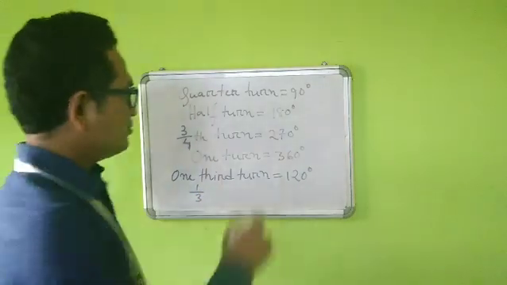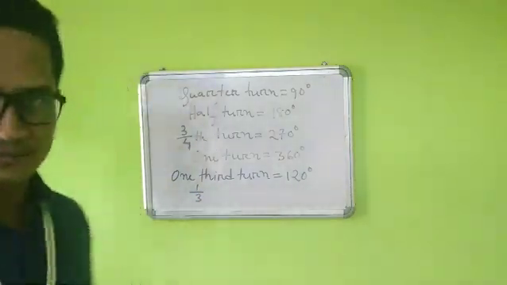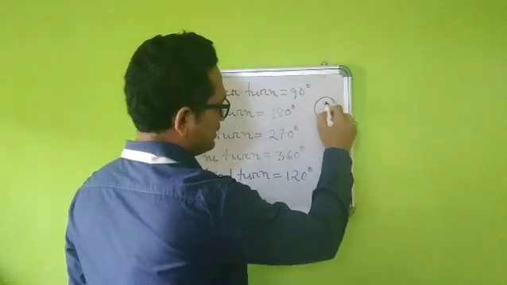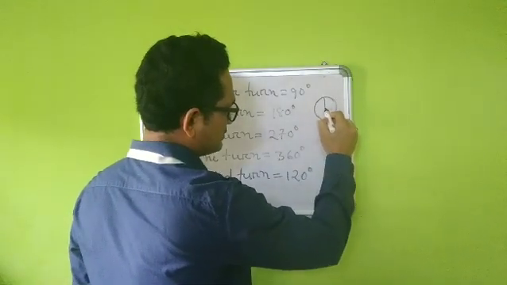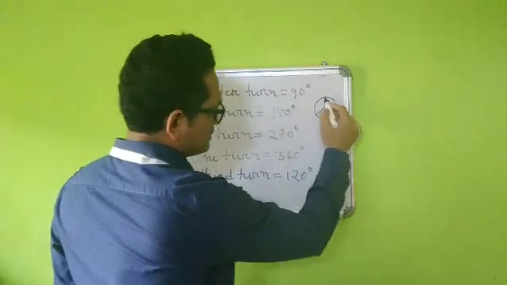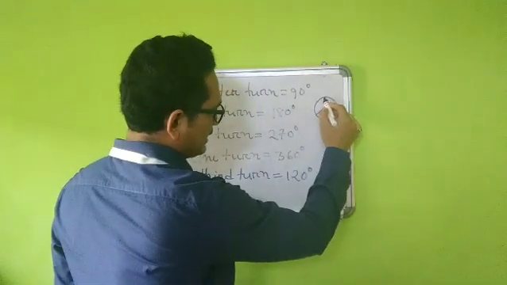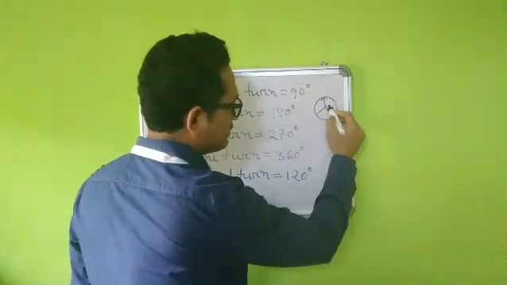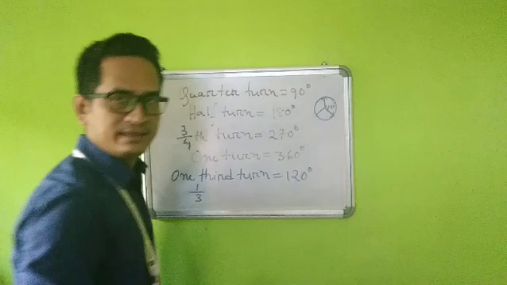Now what will this 1/3 turn be? A 1/3 turn means, suppose you have a circle and you have divided it into 3 equal parts. Now one part, say this line is standing like this, now it has fallen like this. So how much angle will it make? It will make 120 degrees.